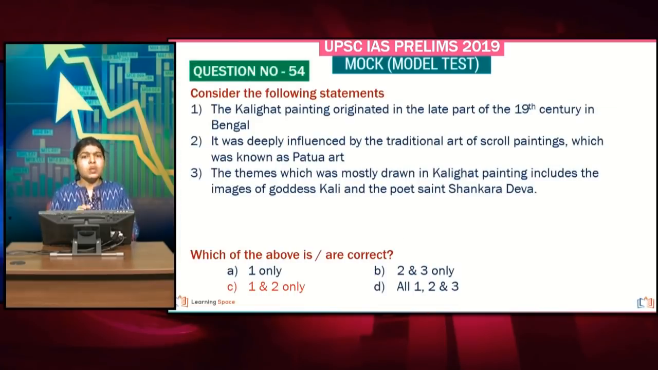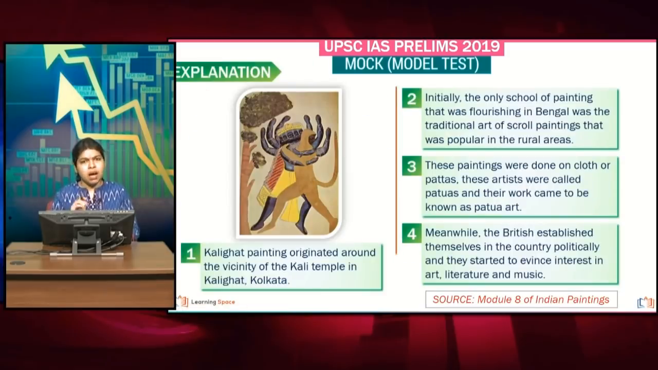And now moving on to Calicut painting. So Calicut painting originated in Bengal, no doubt about it. It got very deeply influenced by the Patua art. The scroll painting of Bengal is otherwise known as Patua art, and that actually deeply influenced the Calicut painting. And the point here is, Shankaradeva is not depicted in the case of Calicut painting. It was actually Chaitanya Mahaprabhu.